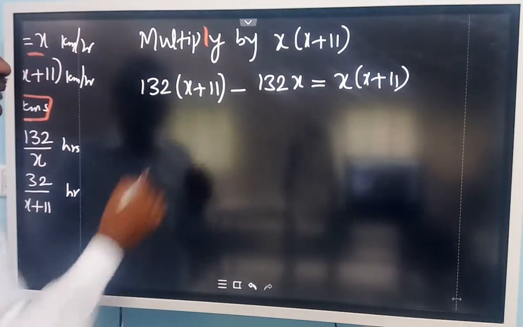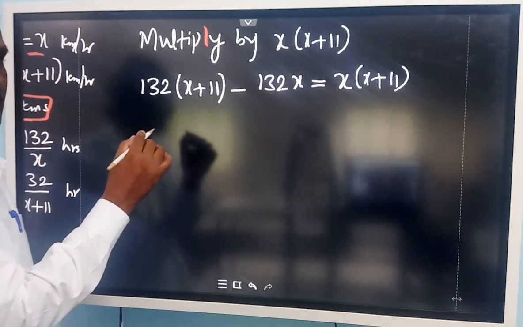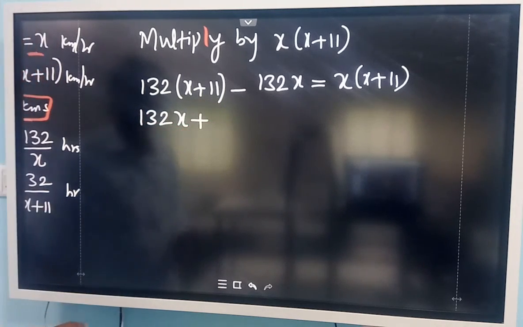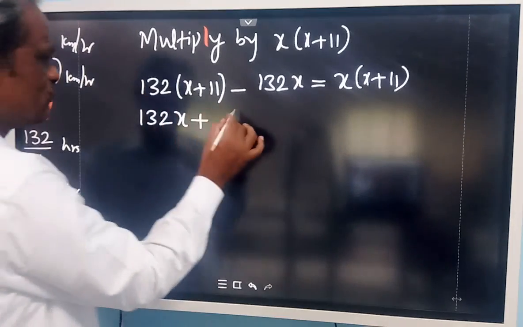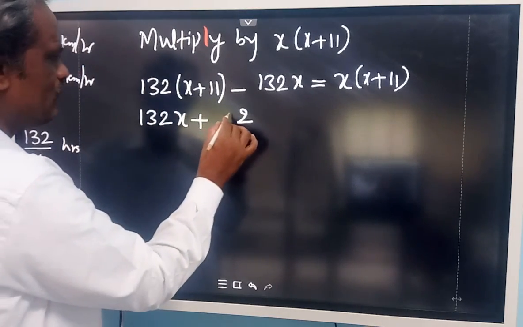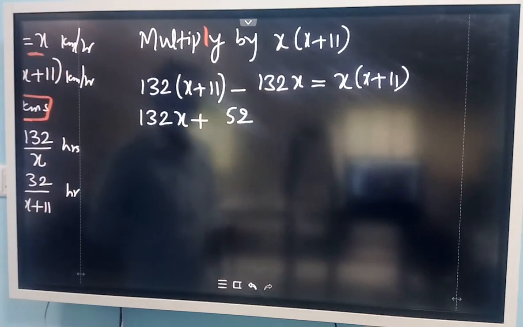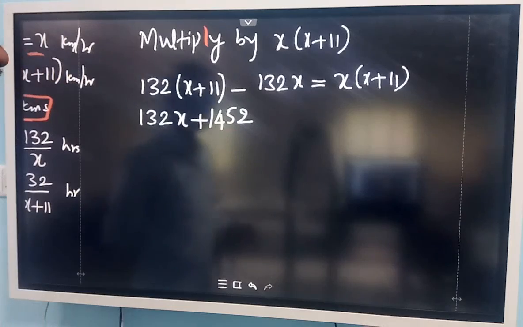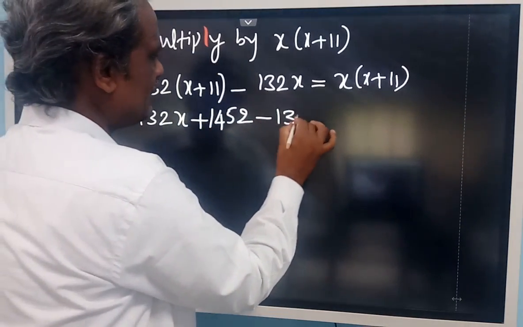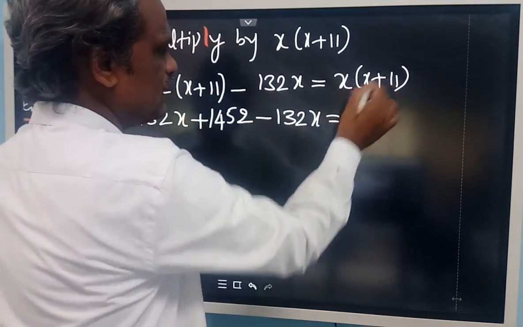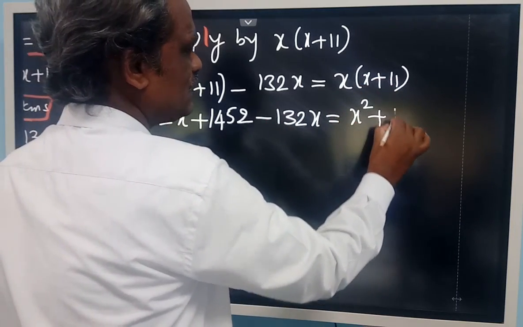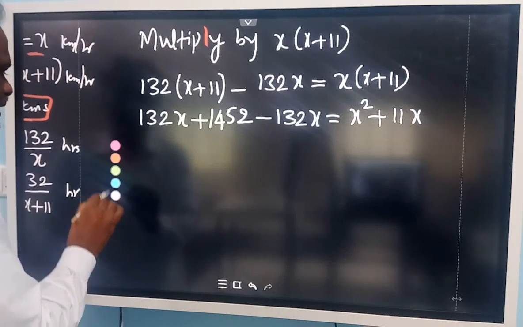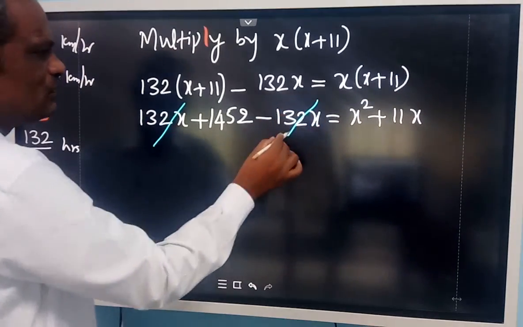So let us simplify this. Multiply inside the bracket. So 132 into x is 132x. Then 11 into 132 is 1452. Minus 132x is equal to x into x, x square, plus 11x. Look at this, on the left hand side 132x and 132x you can cancel.